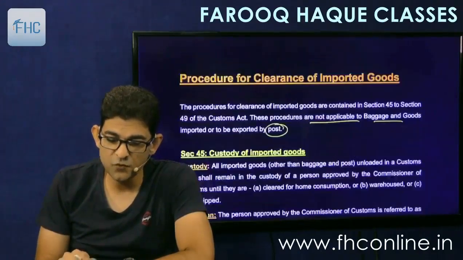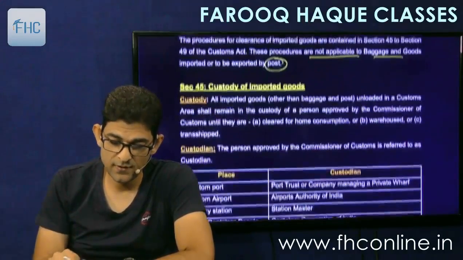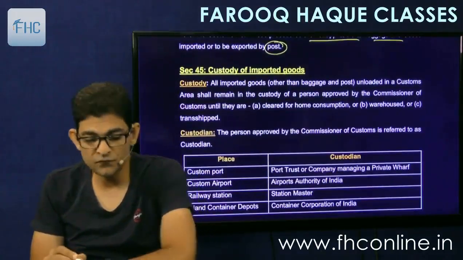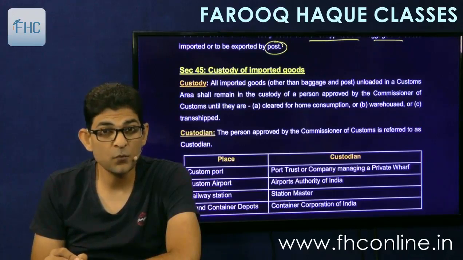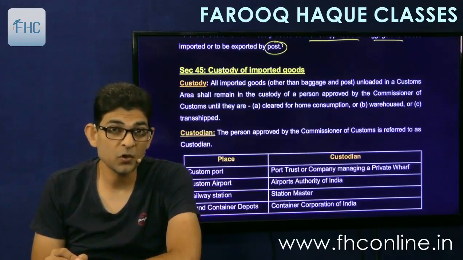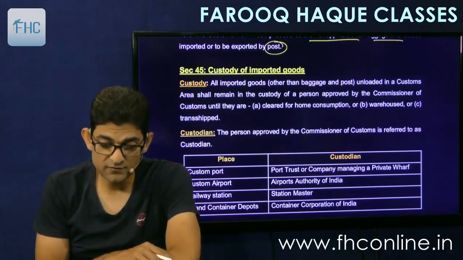So this is basically for cargo. Okay, cargo clearance. So first is section 45 given there, custody. Who takes the custody of goods? The port authority or the airport authorities, which are established by the government itself. So that is given there.